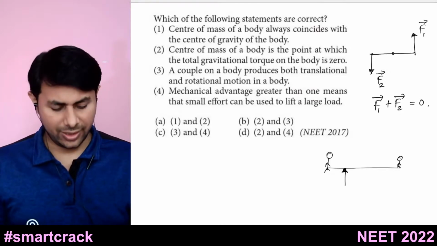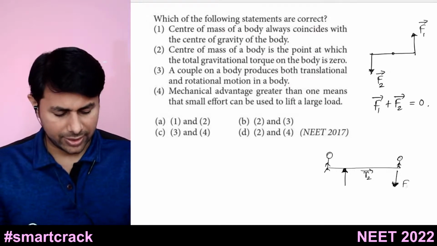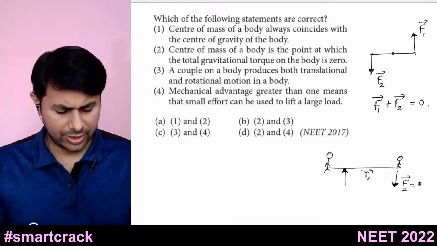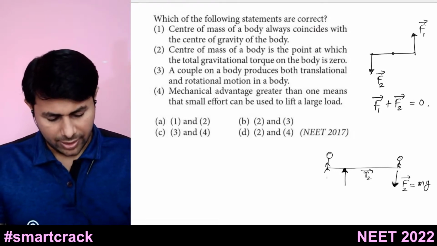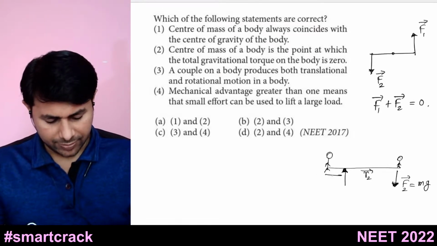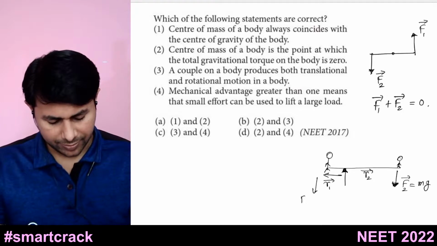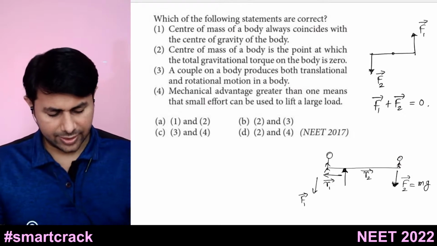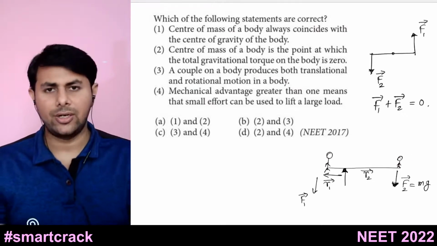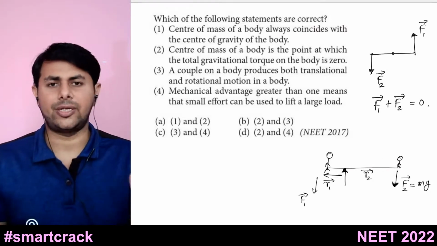Now you can see that there will be some torque due to the gravitational force, or weight, of this child. How much will that be? It will be R2 bar cross his weight, F2 bar, which is M2 into G, acting downwards. There will also be some torque due to this person: R1 bar, where R1 is small, cross F1 bar. Now the torque due to the small weight can balance the torque due to the big weight, provided that this lever arm is bigger.